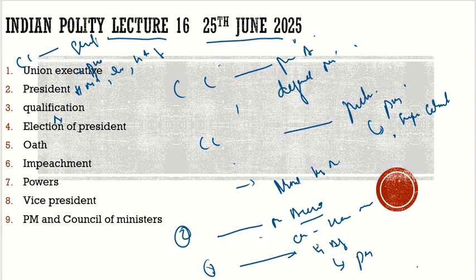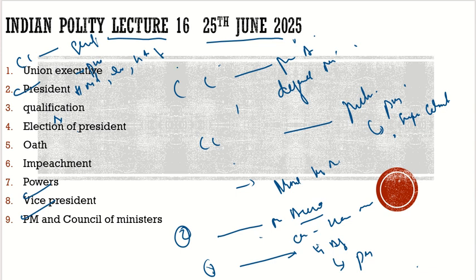So with this, we complete today's discussion. I hope you had understood the office of the president. We did not discuss the powers of the president in detail, because I told you it is a continuous topic. It would remain in continuity till we complete the whole Indian polity. We discussed the vice president also, and we discussed the PM and the council of ministers. Tomorrow we will discuss the attorney general and other remaining topics. So with this, we will conclude today's discussion.